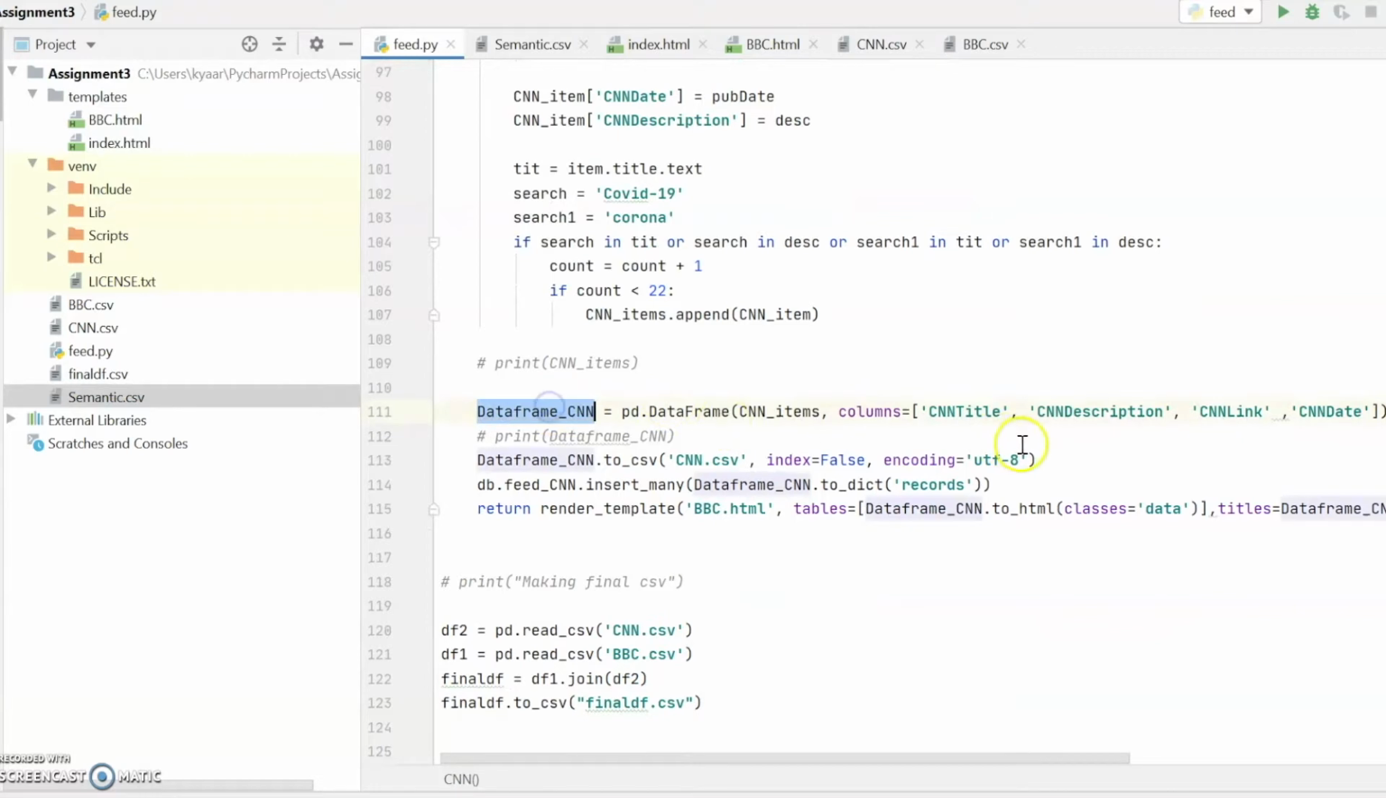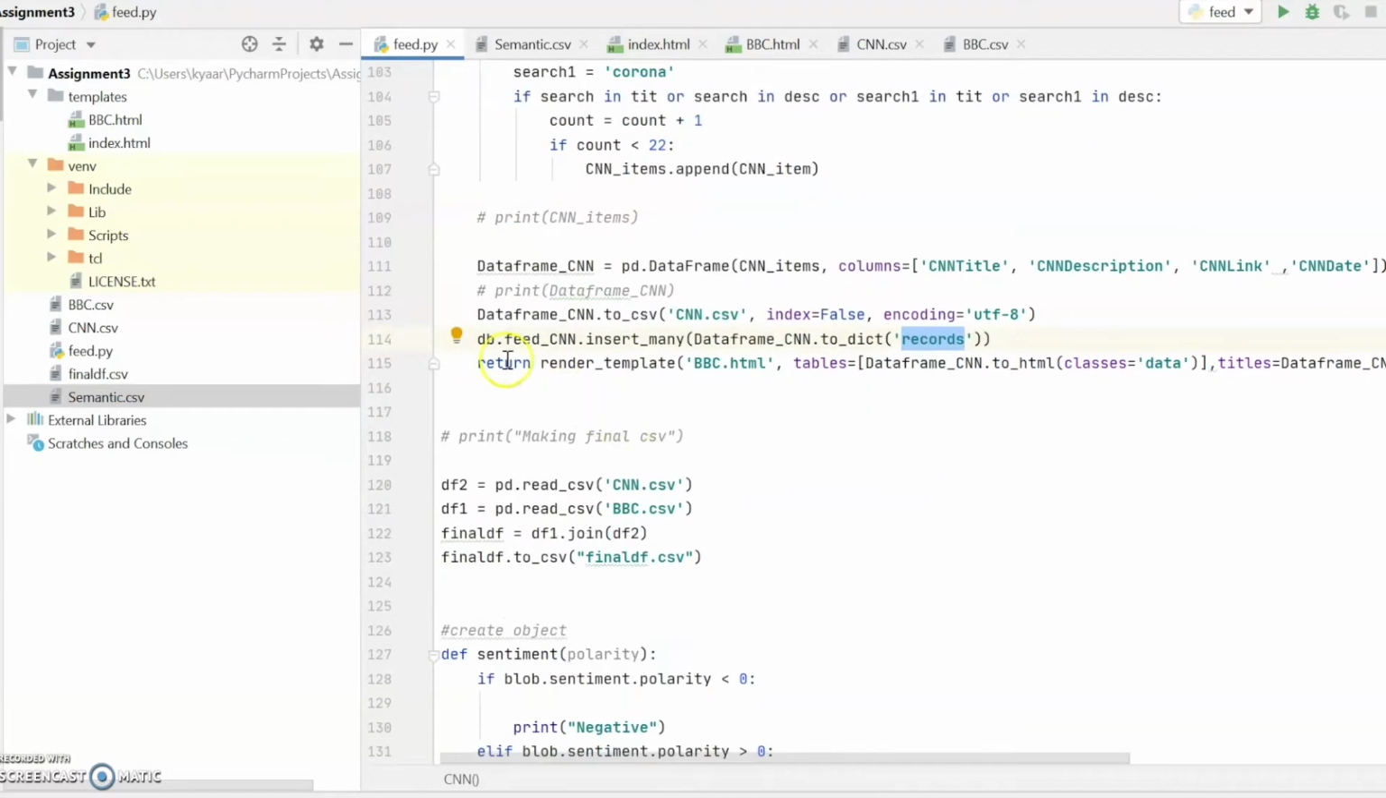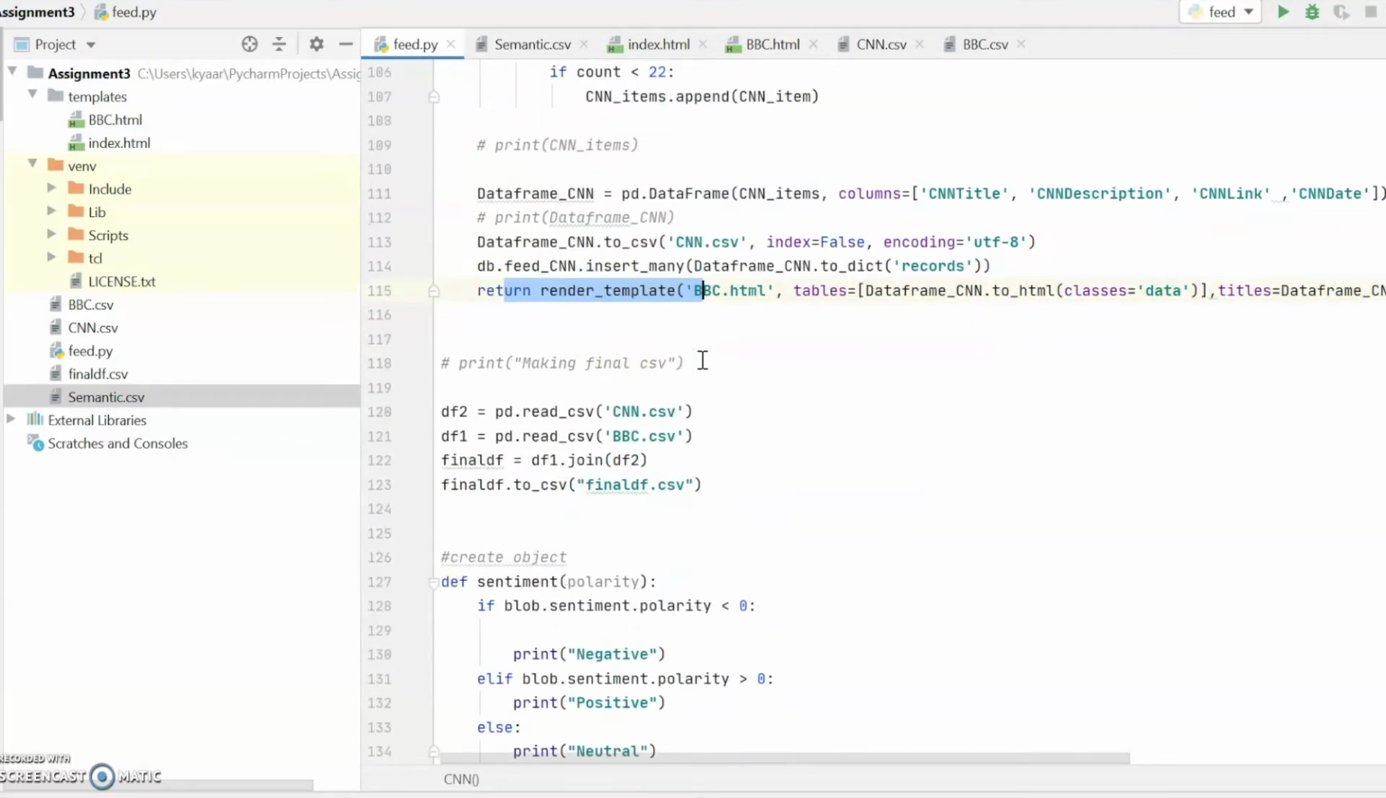In the data frames, we are saving the data. Then we are saving the data to CSV so that we can have a record. Then we are converting the data frames to a dictionary so that we can save the data in MongoDB. This is the return statement.